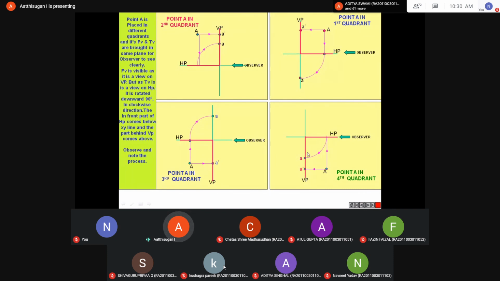So here also we have the intersection, and we get no clear view, because we are not using this quadrant. We are not using the second and the fourth because of this reason: both views come on the same side. That's why we are not following second and fourth angle projection. We follow only first angle and third angle. In India we follow only first angle.